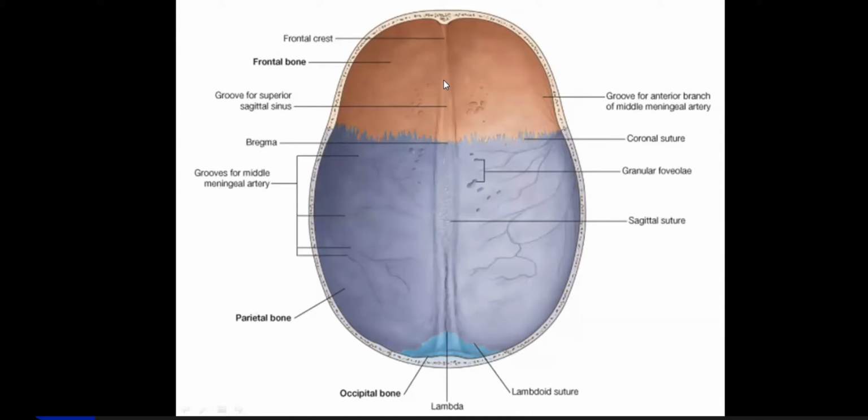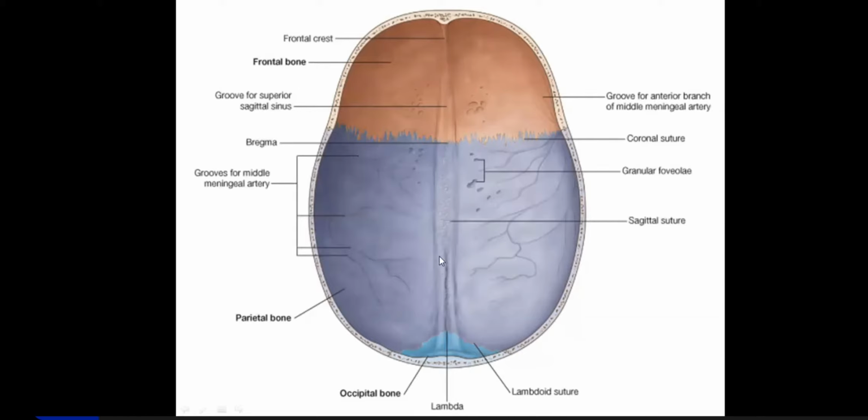Continuation of sagittal suture in the early development stages in the fetal life, frontal is also paired, and there was this suture called metopic suture. So the superior sagittal sinus, or you can say the attachment of the falx cerebri, extends under this metopic suture up till crista galli, reaching through the frontal crest. So the two margins of these, just parallel to the sagittal suture, you can see two margins. This is called sagittal sinus.